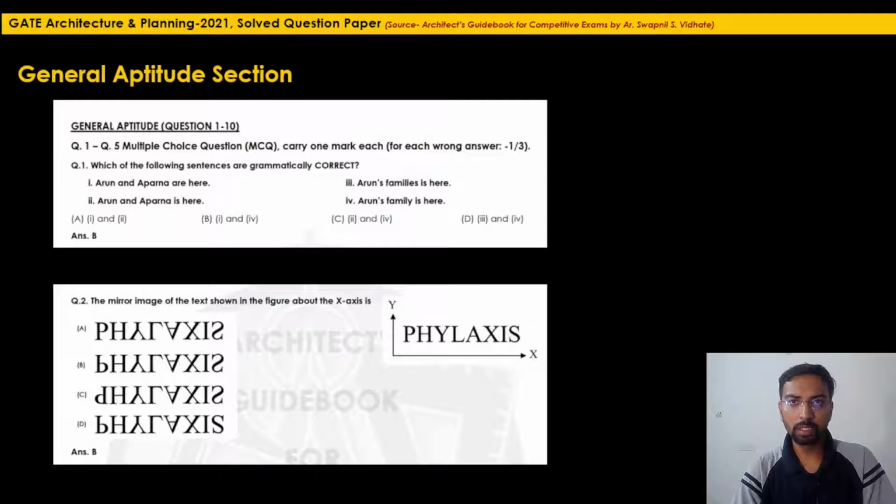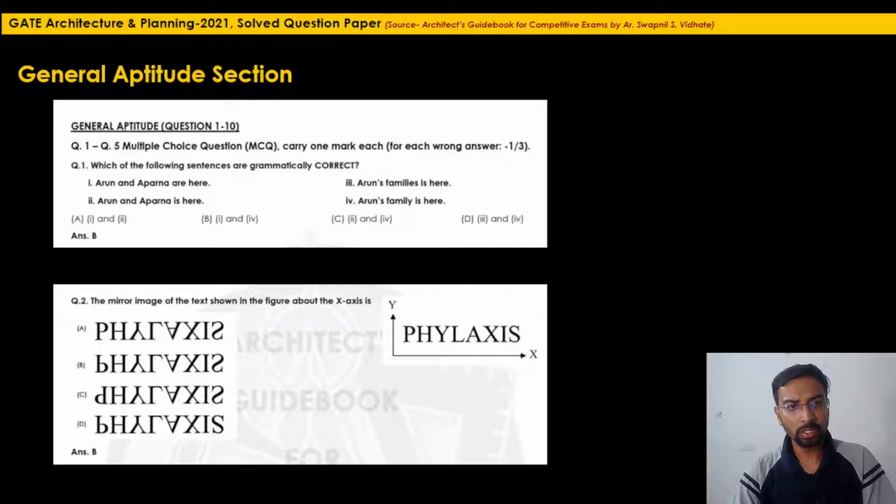So carefully one should solve this general aptitude section, because once you start your exam, the very first section will be the general aptitude section. If you lose your confidence in this section, it will again have a reflection in the architecture and planning section. So just try to solve the easy questions. Just try to find out the answers which you are familiar with. So one by one we will discuss the questions from this particular section.